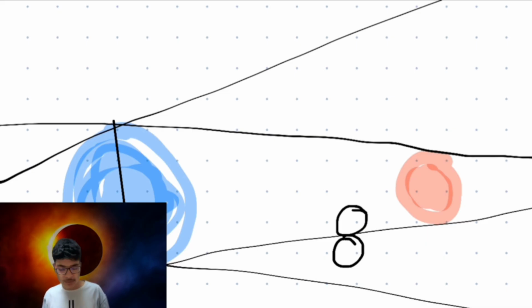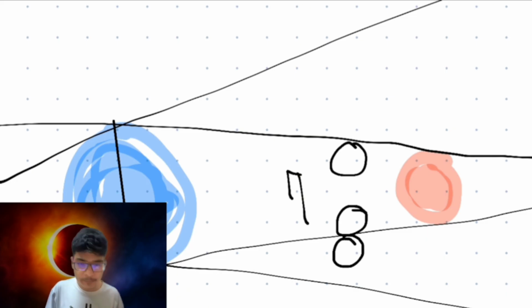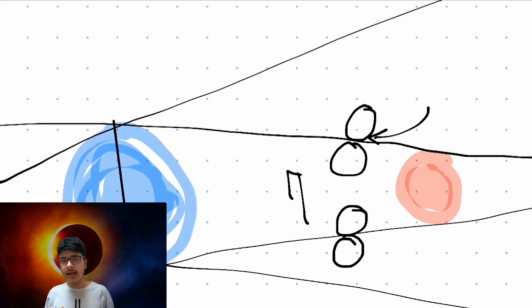Now, what will happen as the moon moves through the umbra? It will come here. The leading edge has touched the exit of the umbra. This denotes that the totality has ended. This is known as C3, contact point 3. Now as it moves again, the trailing edge touches the ending of the umbra.